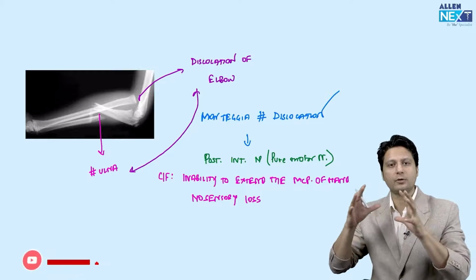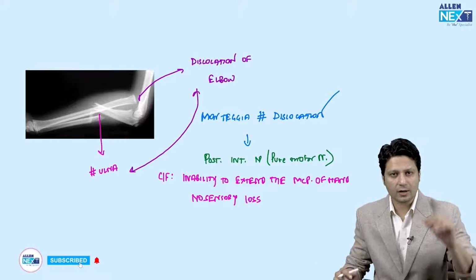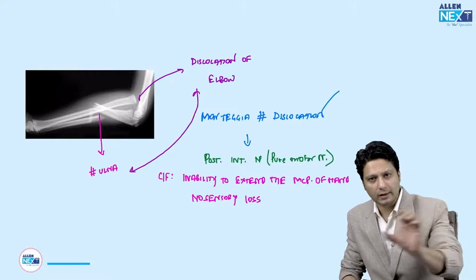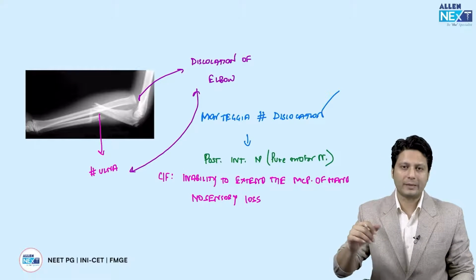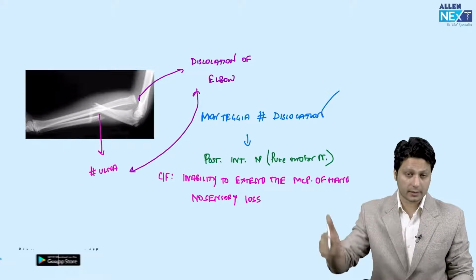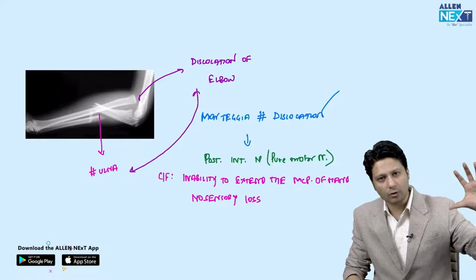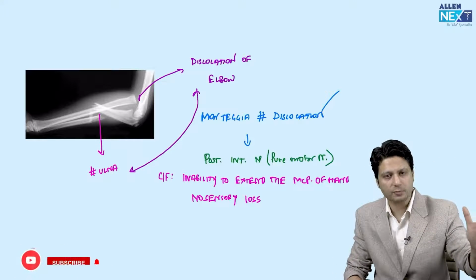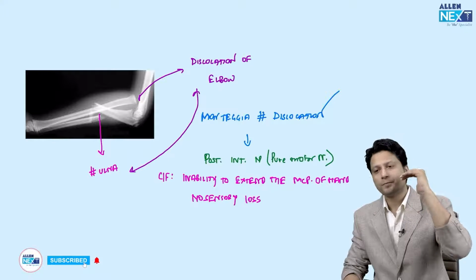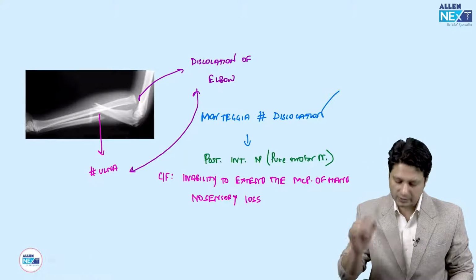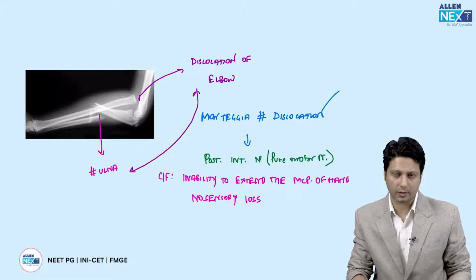So what I'm trying to say is that today they are not asking the one-liner, like what is going to be the pen test for, what will be the card test for, what is pointing index, what is Kilo-Nabin sign. They are giving a core clinical question where the etiology is provided, the clinical features are provided, and then they will ask you what is the nerve which is injured related to this particular condition.